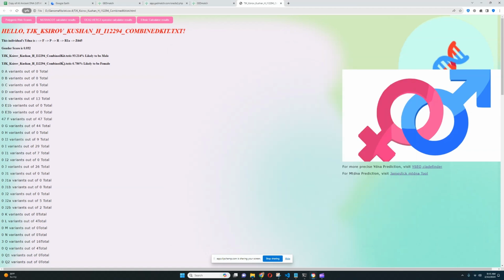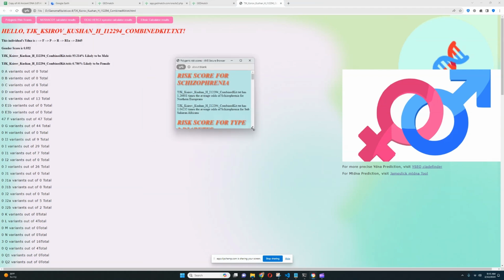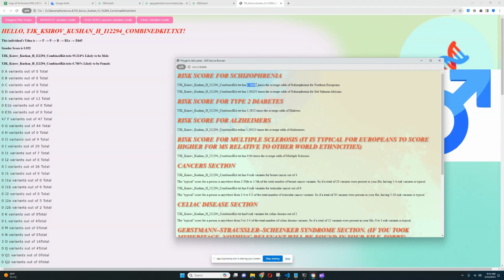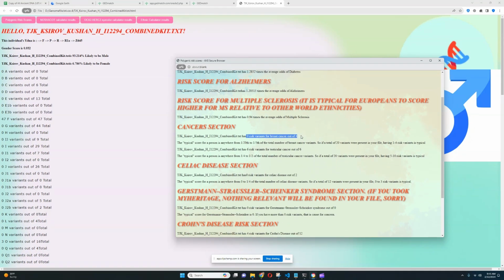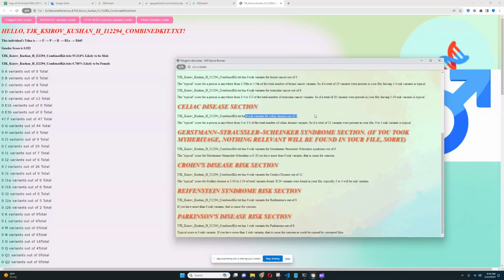Okay, now let's go ahead and check his polygenic risk scores. Let's check what kind of risk scores he's got. So he's got a slightly above average score for schizophrenia. Very interesting. He's got a slightly above average score for type 2 diabetes. He's got a slightly above average score for Alzheimer's. He's got an average score for multiple sclerosis. It looks like he does not have any risk variants for breast cancer. Really good to see. 6 risk variants for testicular cancer at 6. Definitely not good to see. We're going to check what contributed to that. This is really unusual, really atypical stuff. 0 risk variants for celiac disease out of 12.